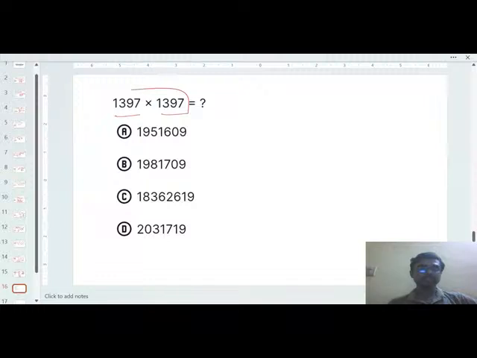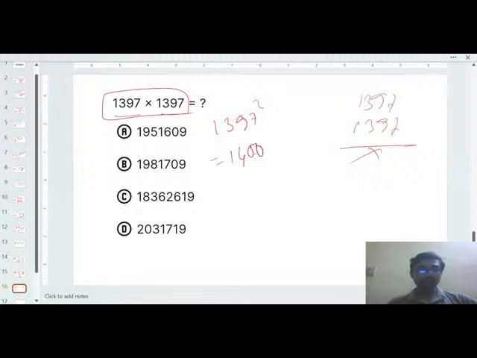1397 into 1397. What will be the option? Will you do the multiplication like that? No. You have to apply the formula. So 1397 square. 1397 square means 1400 minus 3. So a minus b whole square.